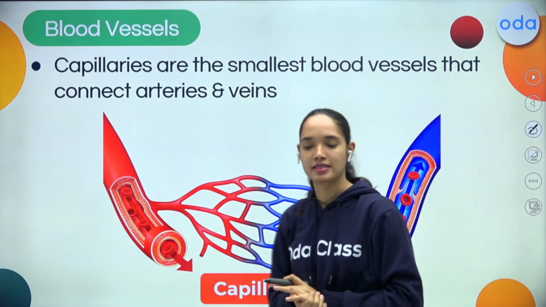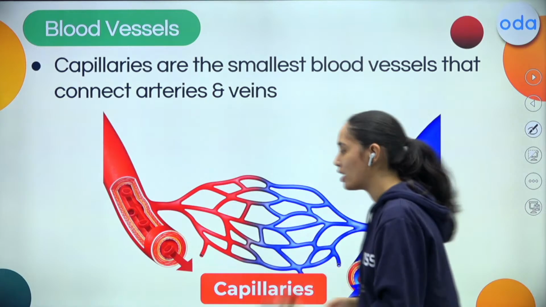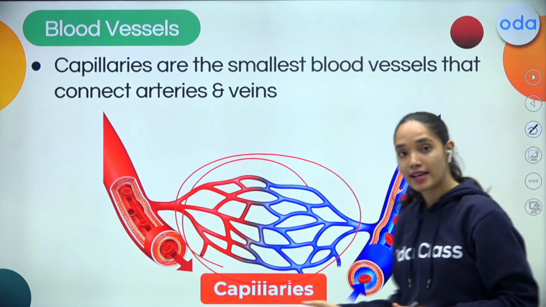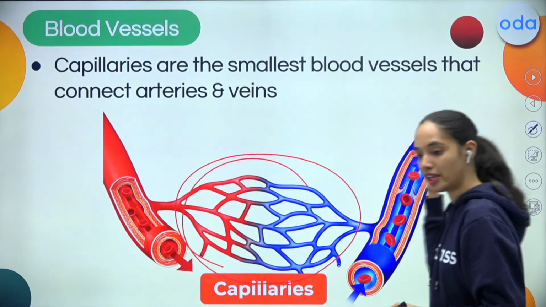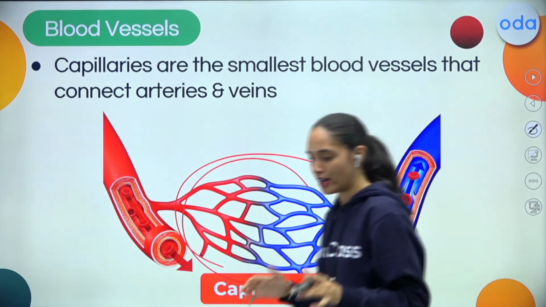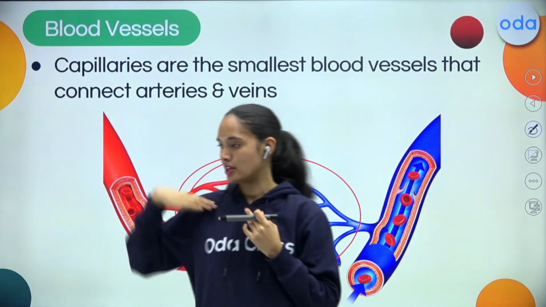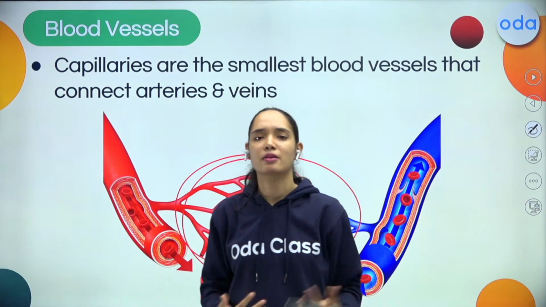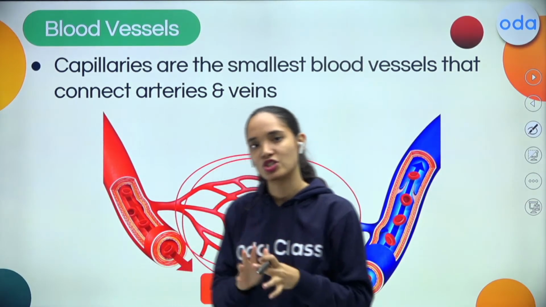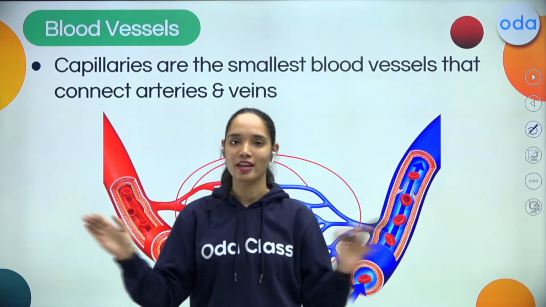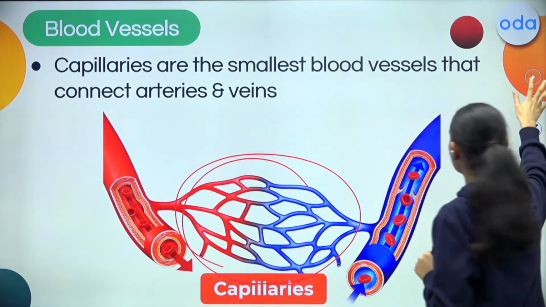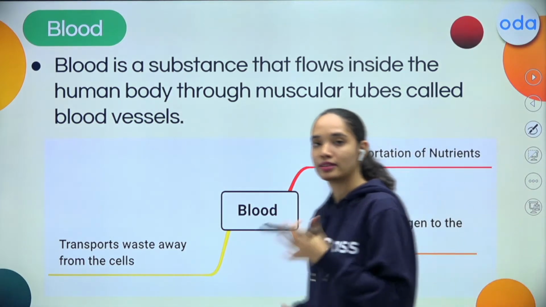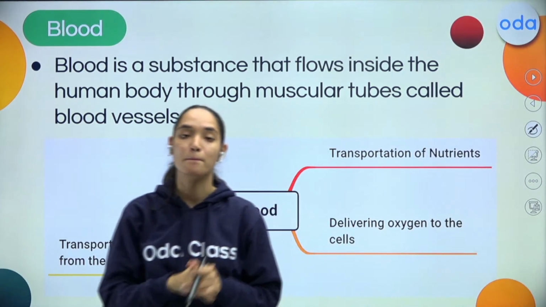Talking about capillaries, these are the smallest blood vessels which connect artery to the vein. For example, see, this is capillary, this is artery, and this is vein. So capillaries are nothing but connectors which are connecting the arteries to the veins. Moving ahead, my dear students, now let's learn about the last component, that is blood.